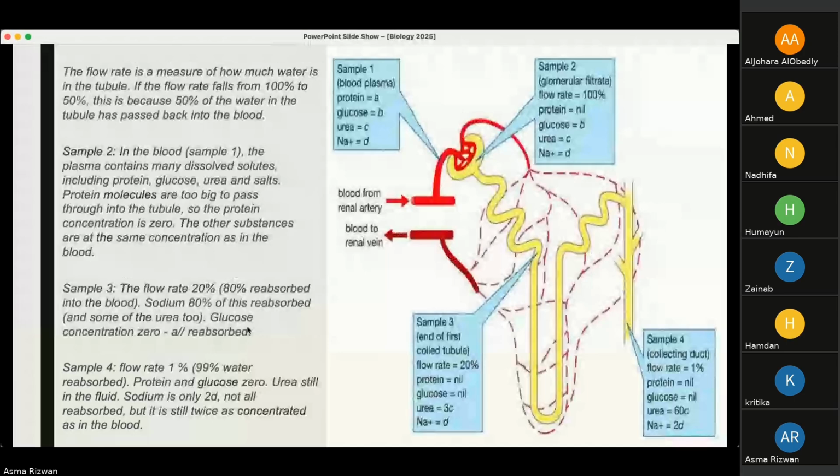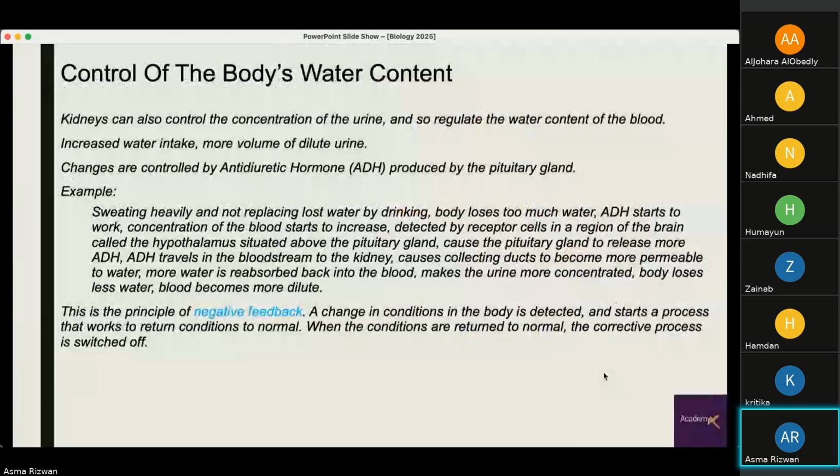Now here you saw that water had been reabsorbed back into the blood, which is why we say that kidneys also control the body's water content. So kidneys can control the concentration of the urine and so regulate the water content of the blood. If there is increased water intake, a larger volume of dilute urine will be produced. These changes are controlled by the antidiuretic hormone, which is produced by the pituitary gland.